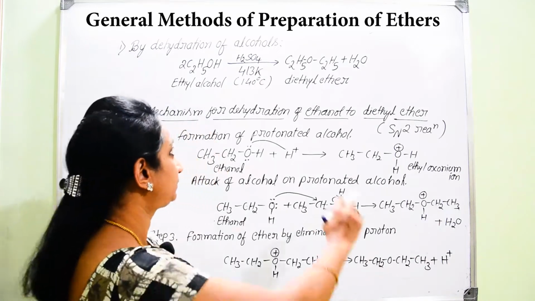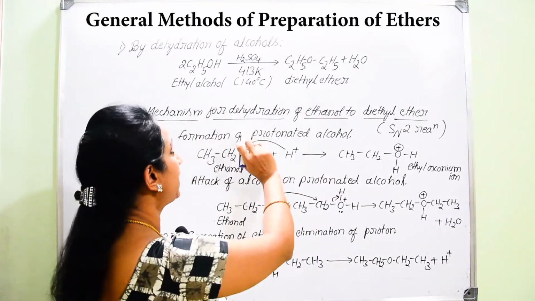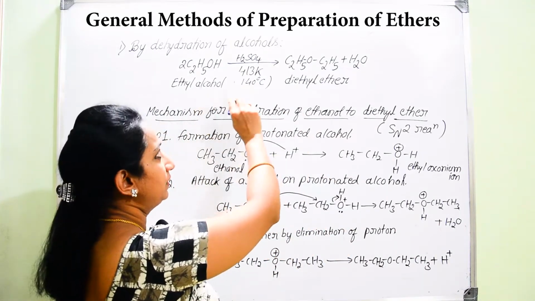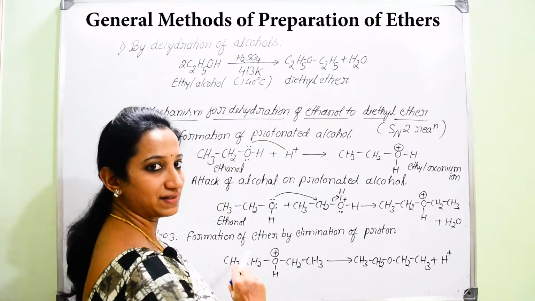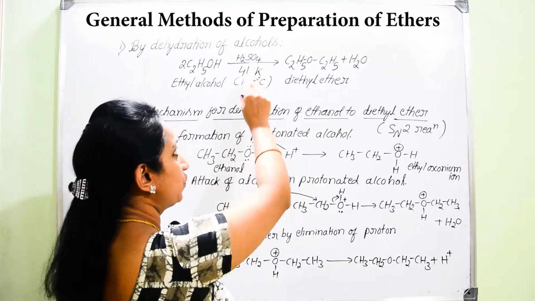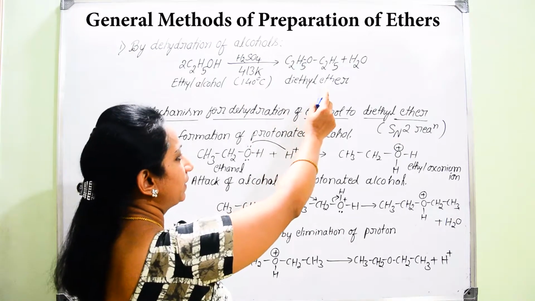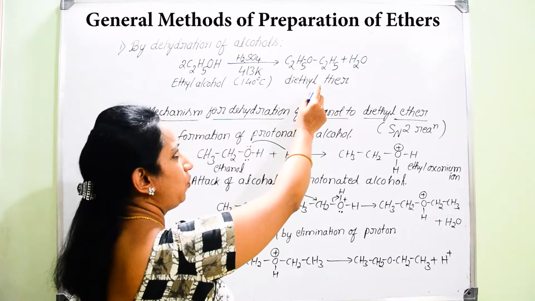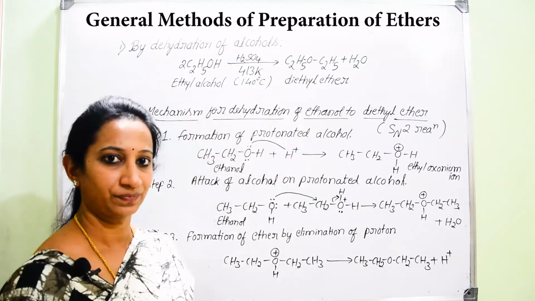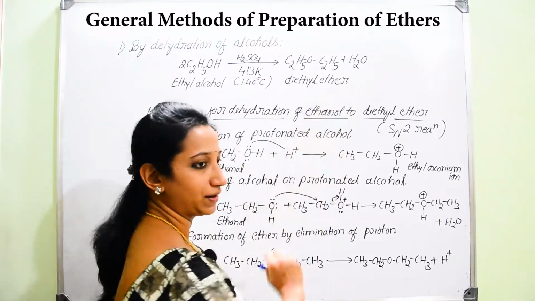Once you go for the same simple reaction, ethanol on treating with acid, that is H2SO4 at 413 Kelvin, you will end up with the formation of C2H5OC2H5 along with the separation of water.